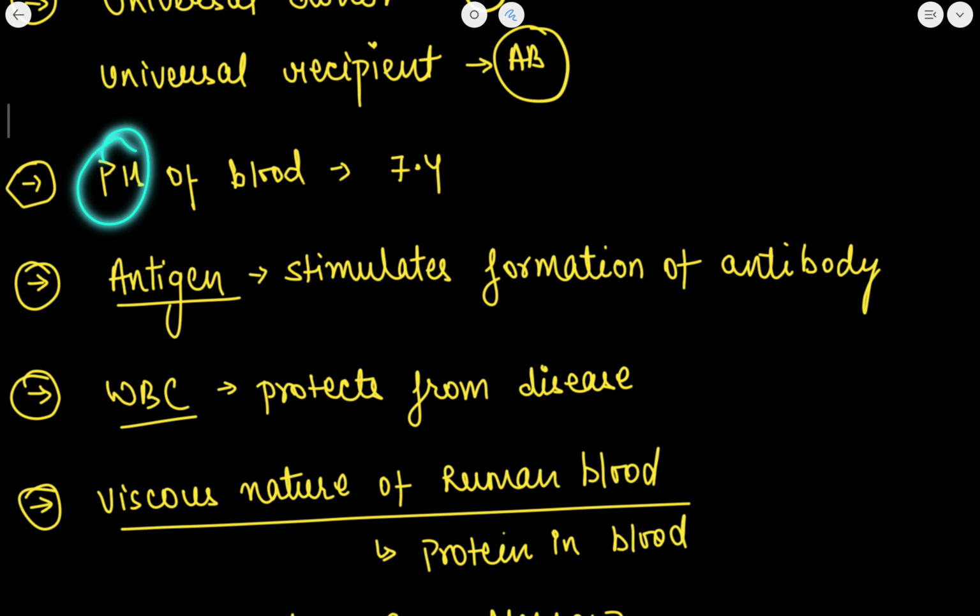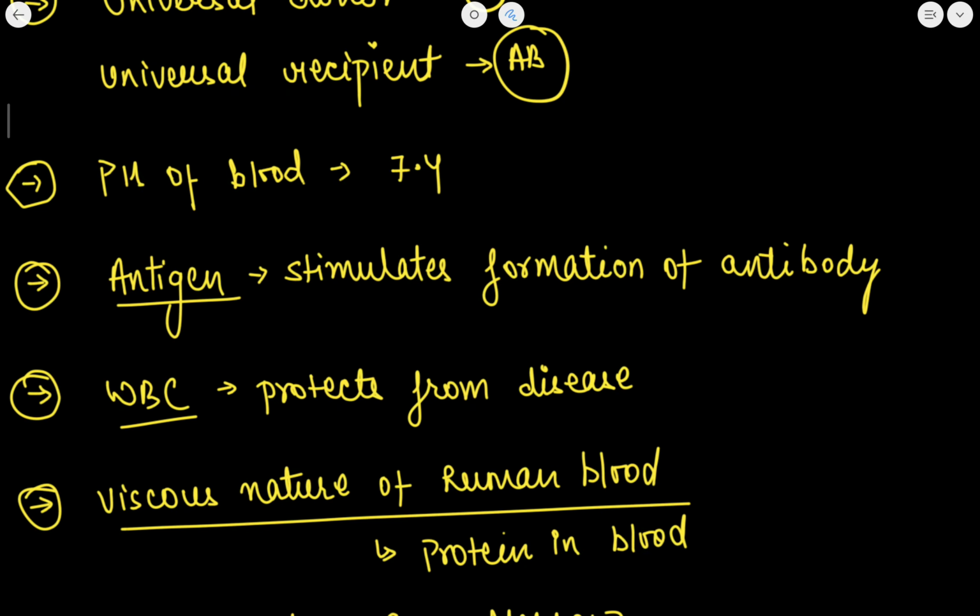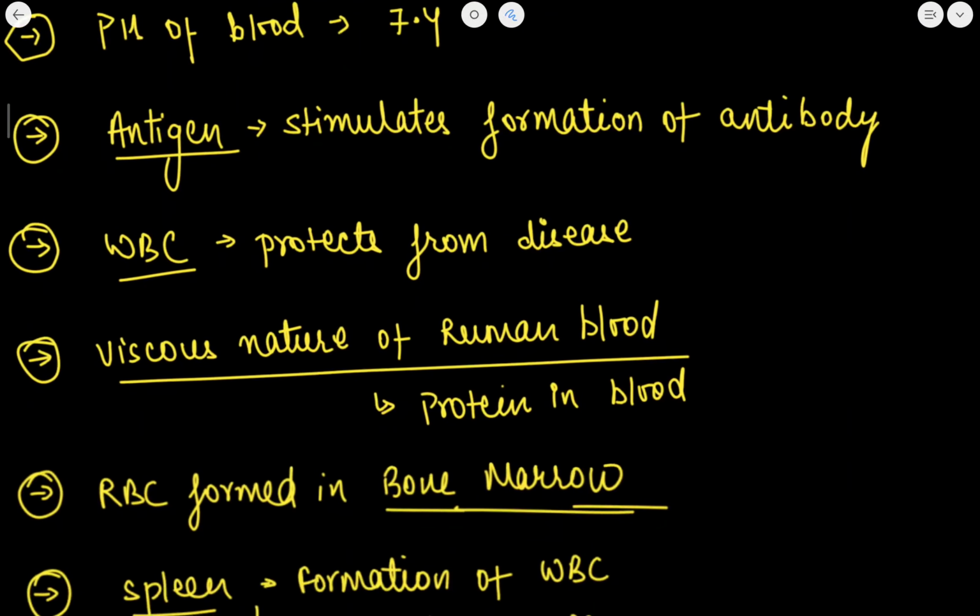What is the pH of blood? It is 7.4. It is slightly basic. If it is less than 7, that is known as acidic, and if it is more than 7, the solution is basic or alkaline. This I have already taught you in the chemistry classes. If you haven't watched the physics and the chemistry part, you can watch, it is already uploaded on the channel.